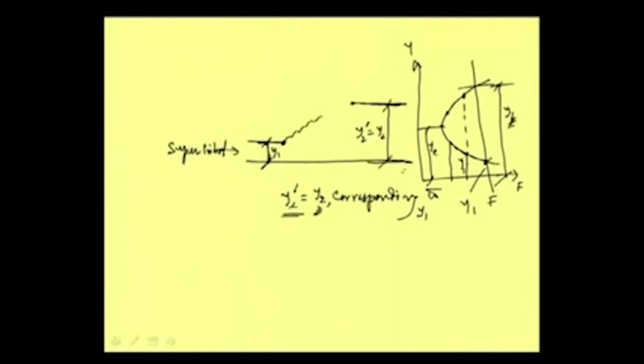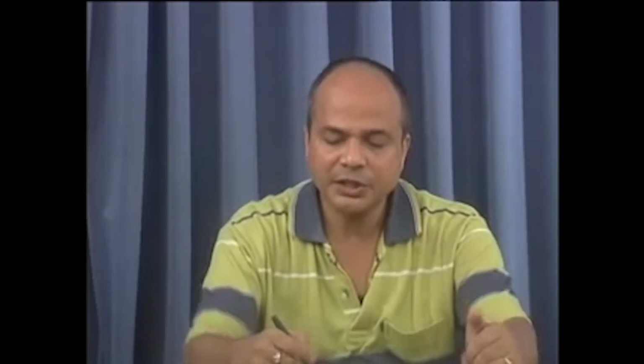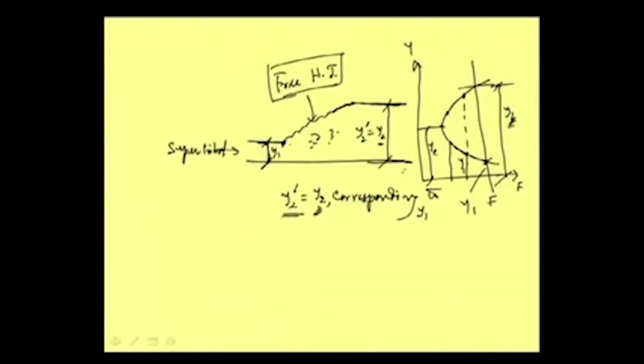So it will jump like this, and in this part we get a lot of turbulence, and this sort of jump we name a free hydraulic jump. We are not forcing the hydraulic jump to occur in a particular place. We are not doing anything. Our tailwater depth is just equal to the required sequent depth for this initial depth, and that is why the jump is occurring freely, and we call this a free jump.